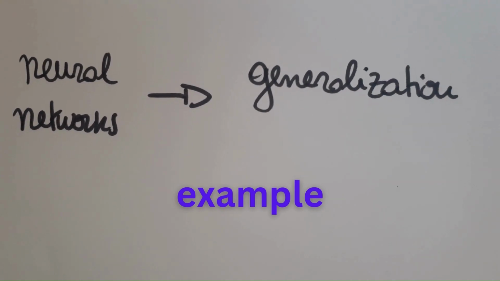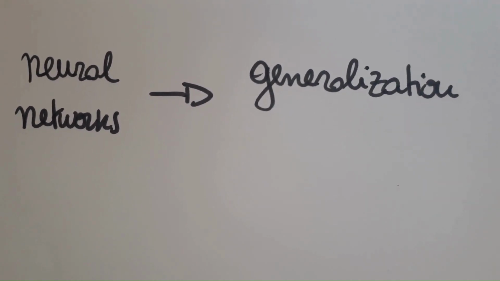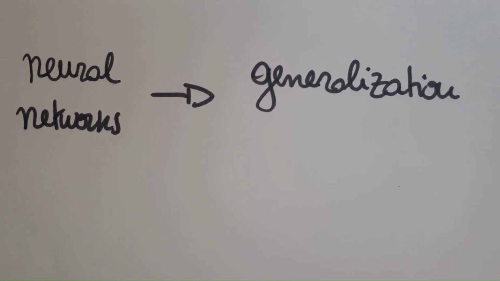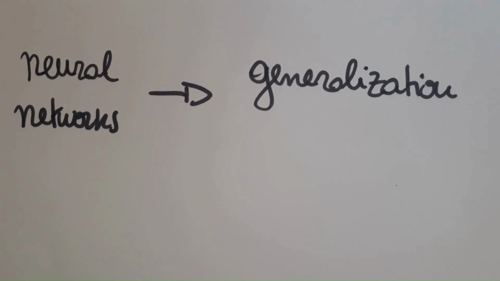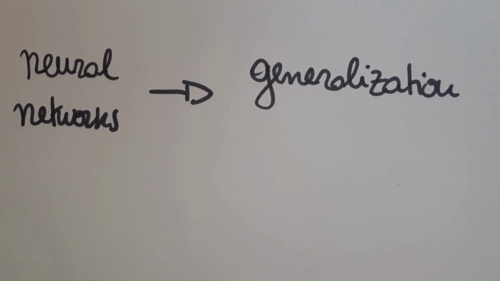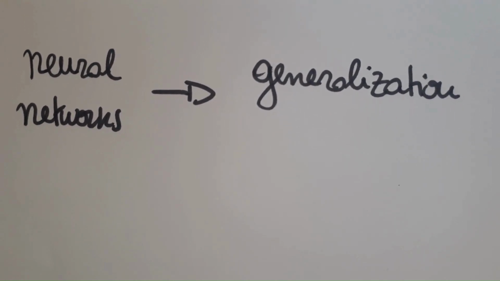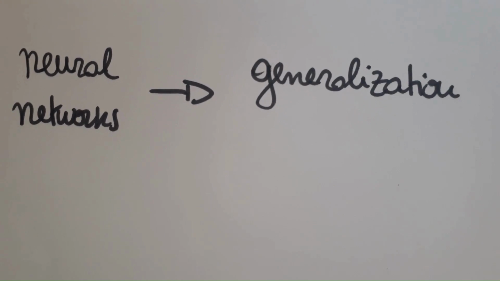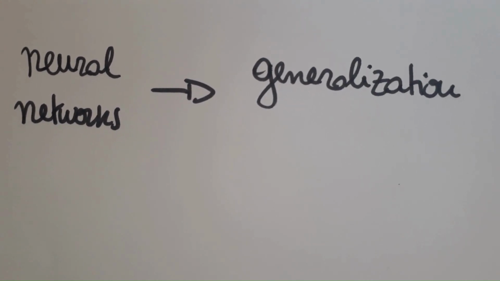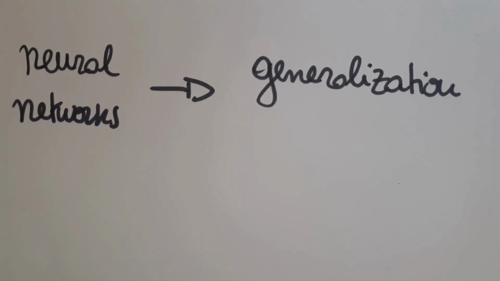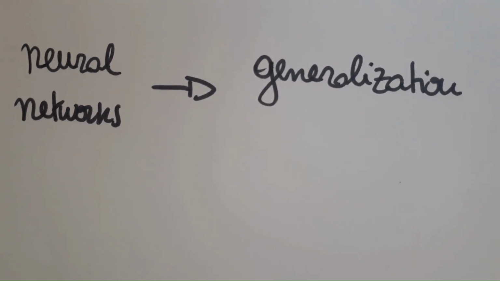This is how neural networks work. We give the computer an image and a description. We do it again and again and again. The computer reaches a point where it does not memorize all the images that we give it, but generalizes. It takes the common elements of each image. In this way, if at a certain point we show it an image that is different from all the ones shown previously, it will still be able to recognize that it is a car, because it has generalized all the elements of the images that we gave it before.